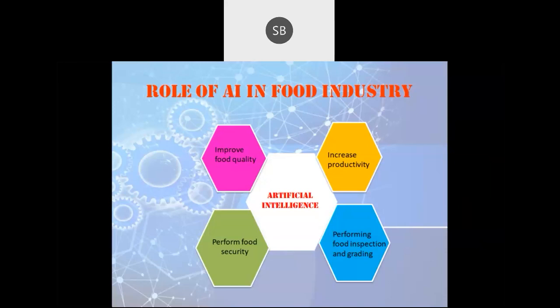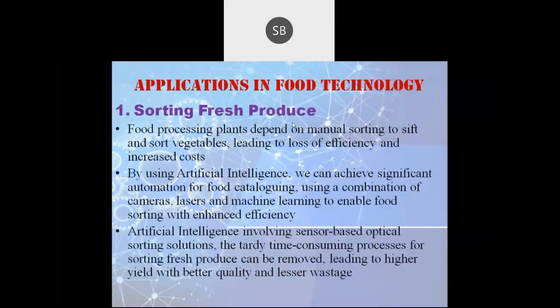Okay, so those are some roles of artificial intelligence in the food industry: improve quality, increase productivity, perform food security, as well as performing food inspection and grading. Next, what are the applications of this artificial intelligence in the food industry? There are numerous applications or uses of this artificial intelligence in food technology. I'm explaining some of them.